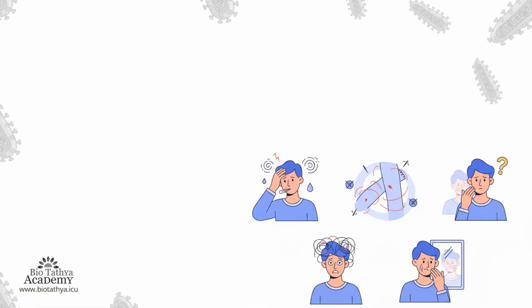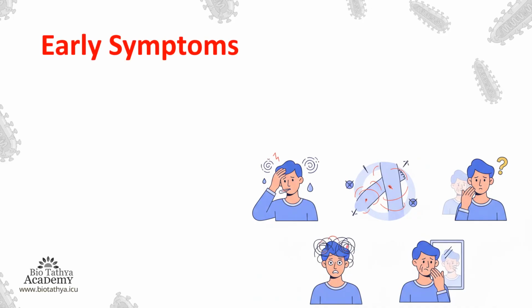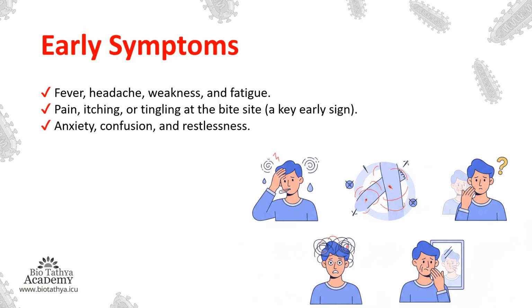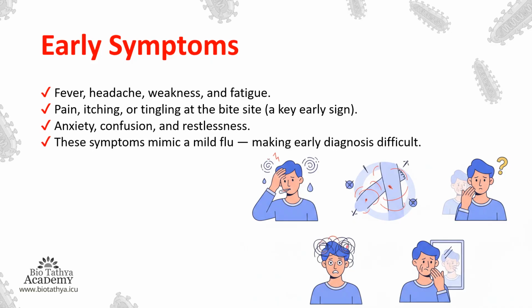So moving on into the next slide, we can see the early symptoms. As we can see from the pictures, we can understand there will be fever, there will be mental disorders. So fever, headache, weakness and fatigue, pain, itching or tingling at the bite site, that is a key early sign. Anxiety, there will be confusion, there will be restlessness. These symptoms mimic a mild flu, making early diagnosis difficult.